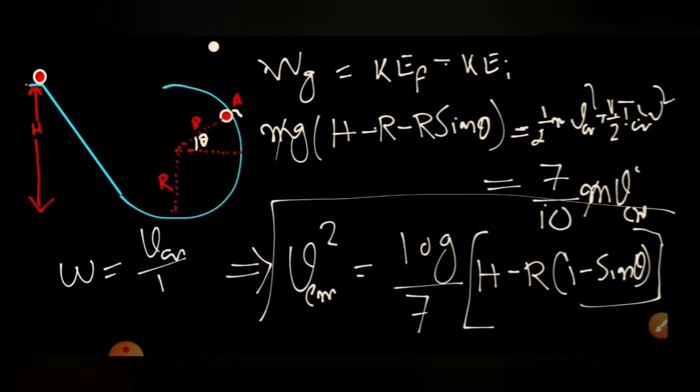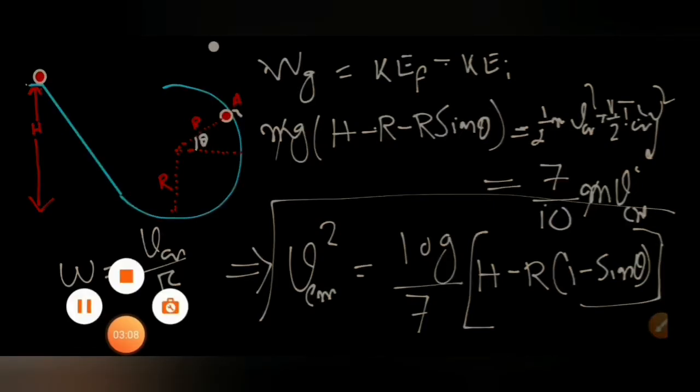Then it will be VCM by r, the radius of the sphere, because VCM equals omega r. Here omega we have substituted as VCM by small r, which is the radius of the sphere, which is not given in the question, but it has some radius. Once we get this, now we will calculate the radial acceleration and tangential acceleration of the solid sphere at that position.